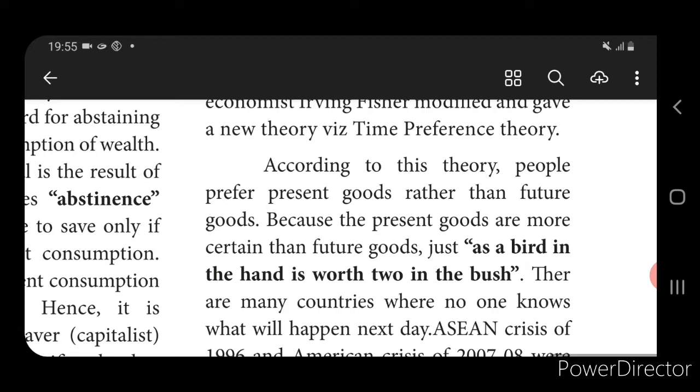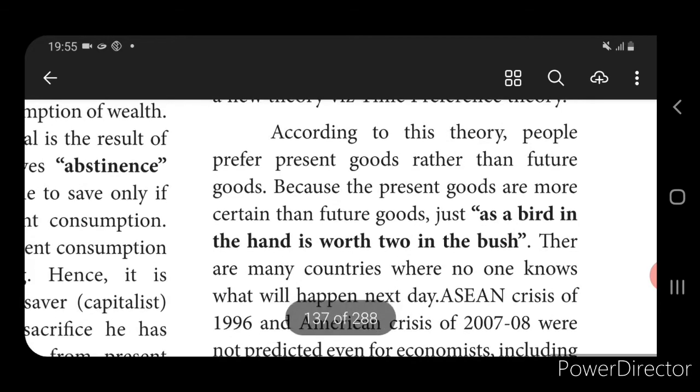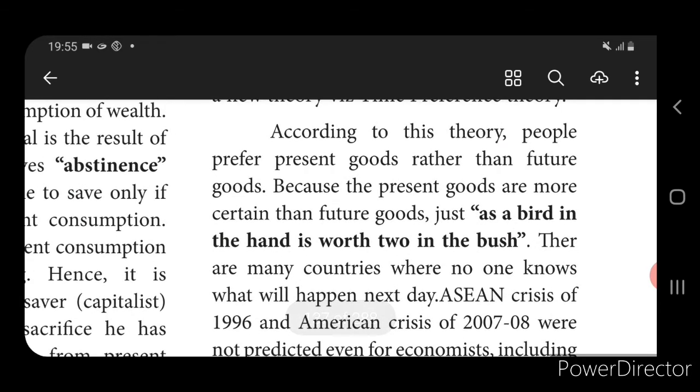So they will not prefer the present; always their mind and mentality will be focused on the future. People always want to see their future, that is, they want to purchase goods for the future. Because present goods are more certain than future goods, they always think and worry about their future.